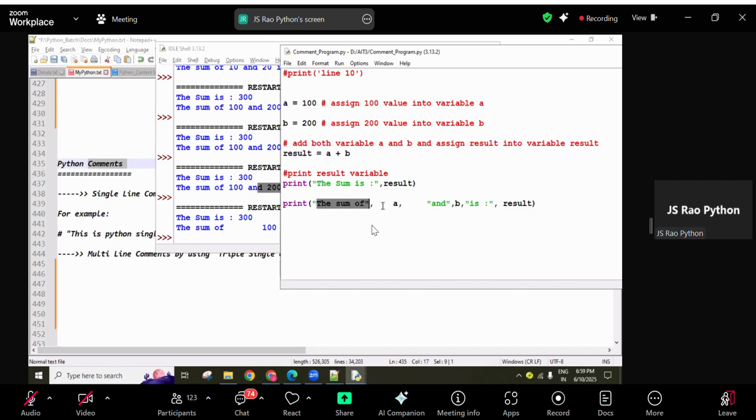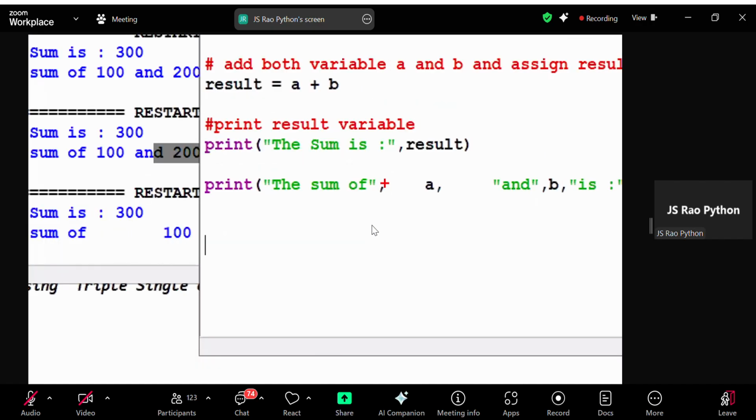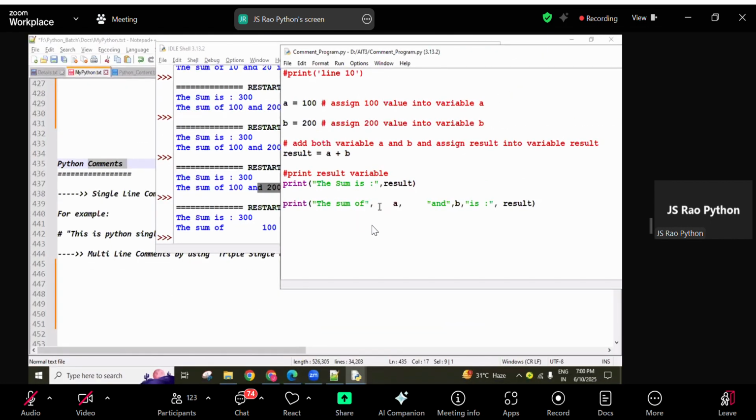Here this variable a value is dynamically coming. After this string, with a single space, the 100 value is stored here. Next, again one single space and adding this one. This is like the concatenation concept, adding side by side. Comma separates because there is a separate behavior, guys. This is a string and this is an integer type value. One is a string, one is an integer, so both must be separated with a comma.